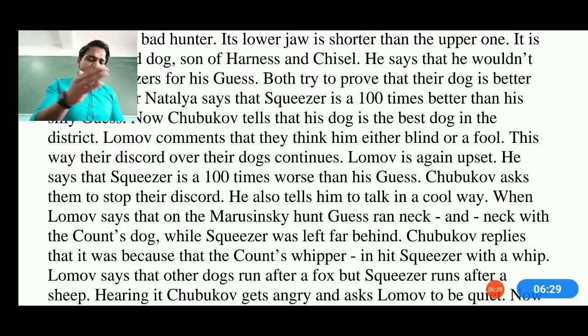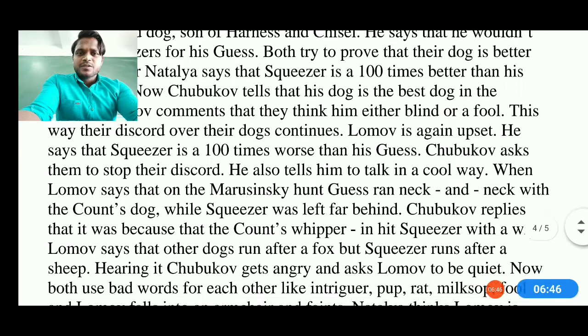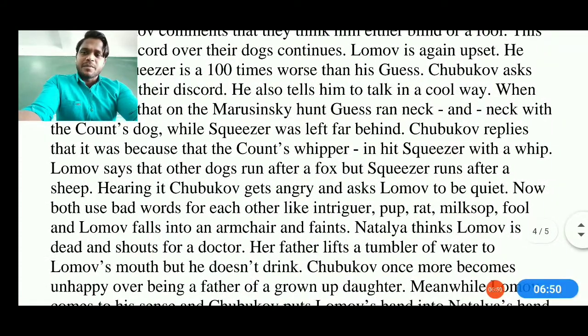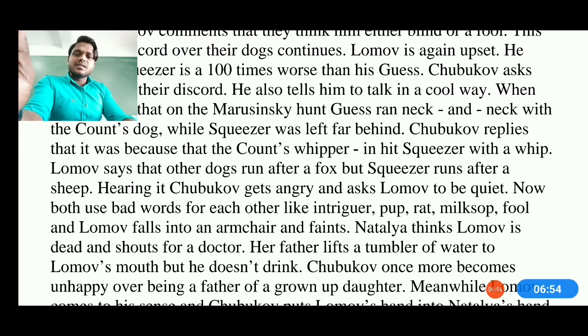He says that when there is a problem, Marsukenes hunts the geese, and the geese's dogs are caught by the neck also, so they are not good enough. And later he says that my dogs are such brave dogs that they can fight with an animal, they can protect the field also. So Lombo says that the dogs run after a fox, but the Squeezers run after a sheep here. And he is saying, what you have is just the Squeezers which are only running behind the sheep, my dogs are running behind the foxes here.